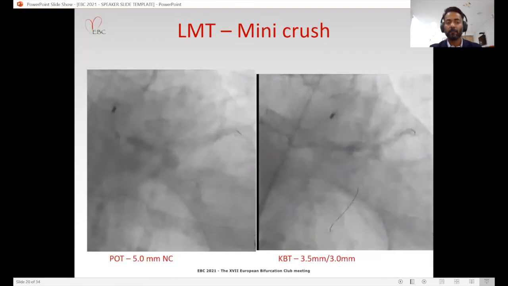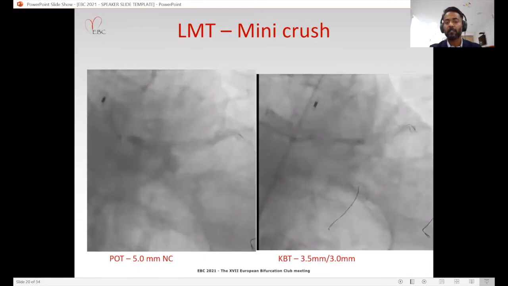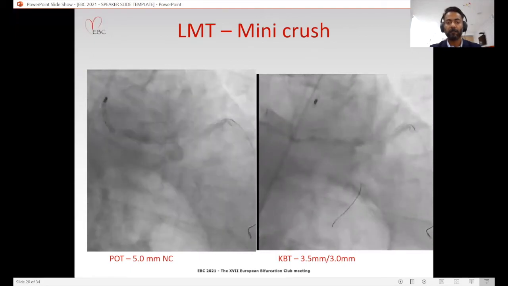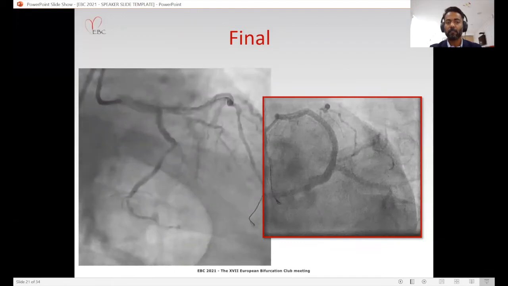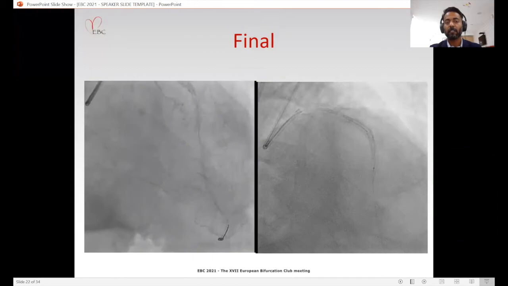We did a POT in the left main with a 5 millimeter balloon, and then we did a final kissing balloon with 3.5 and 3 millimeter NC balloons in the LAD and circumflex respectively. We got a good angiographic result, as we can see in this caudal projection. And we got a good angiographic result in the cranial projection with no occlusion of the diagonal.